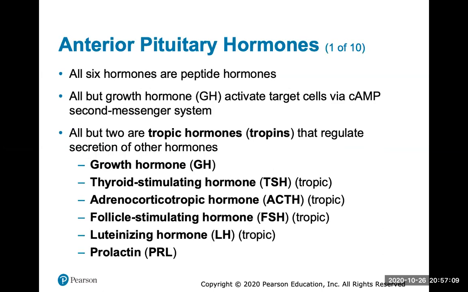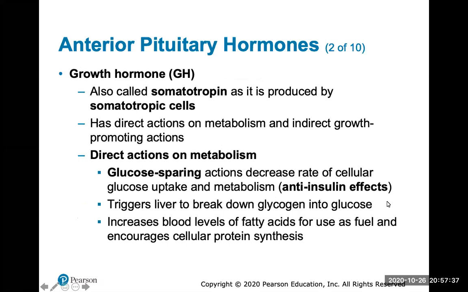And then we'll get through the 6 hormones of the anterior pituitary. All but growth hormone will activate target cells via a second messenger. All but 2 are trophic hormones that regulate the secretions of other hormones. I just want you to know really well what these 6 hormones are. And for some reason I had 7. Sometimes they include a melanocyte one, but that isn't here. So these are your 6 hormones of the anterior pituitary.